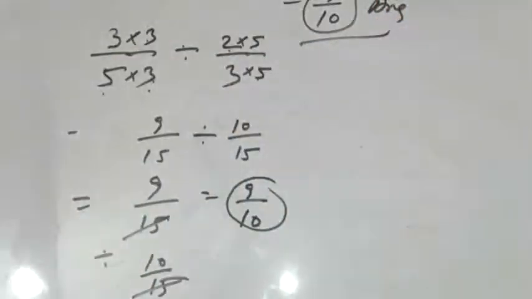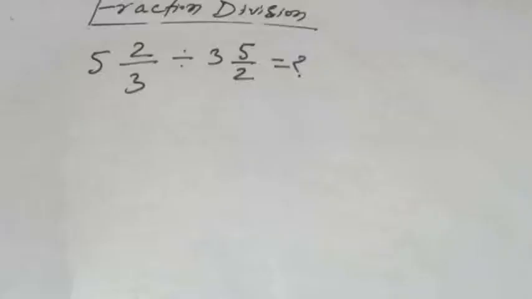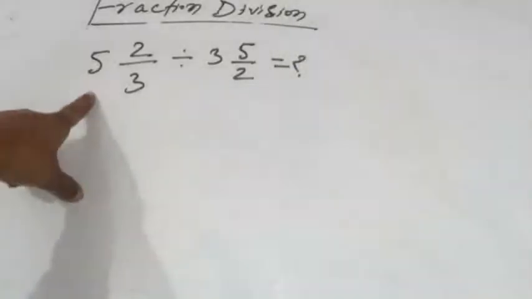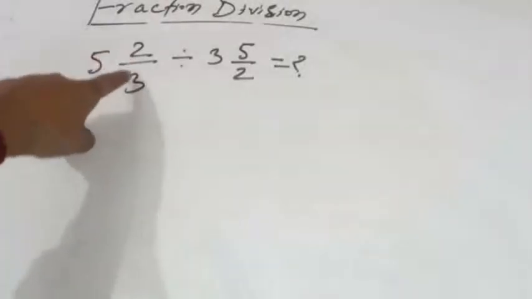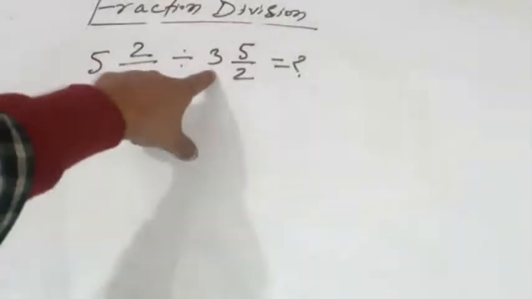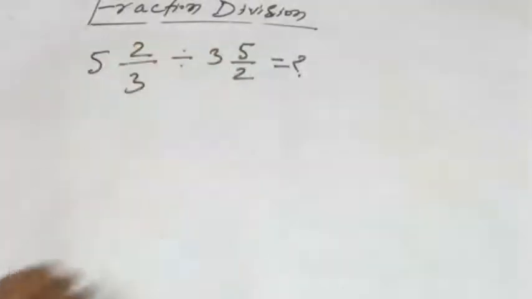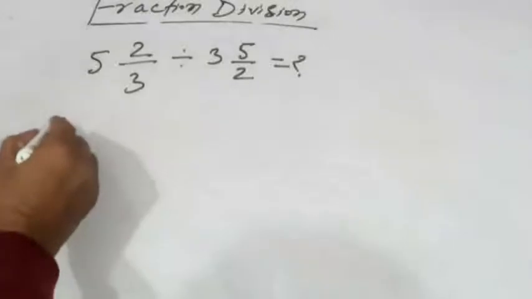See another question. This is 5 whole number 2/3, divided by 3 whole number 5/2. You have to simplify this one. This is the first method. See this one, how you can simplify.